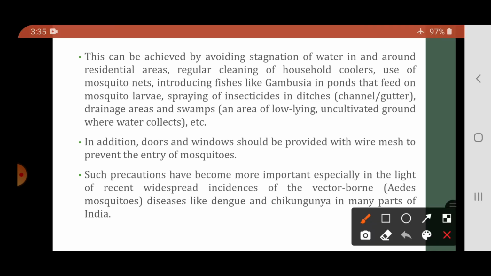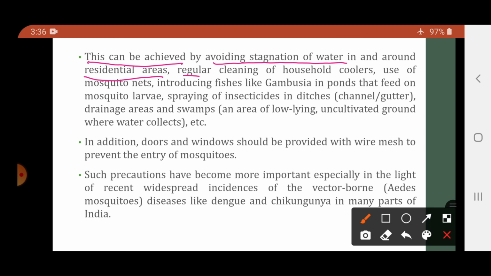Now, how can that be achieved? It can be achieved by avoiding the stagnation of water in and around the residential areas. जहाँ पे भी residential areas है, वहाँ पे stagnant water नहीं होना चाहिए. Stagnant water are the main regions, areas के जहाँ पे mosquitoes का breeding easily होगा.